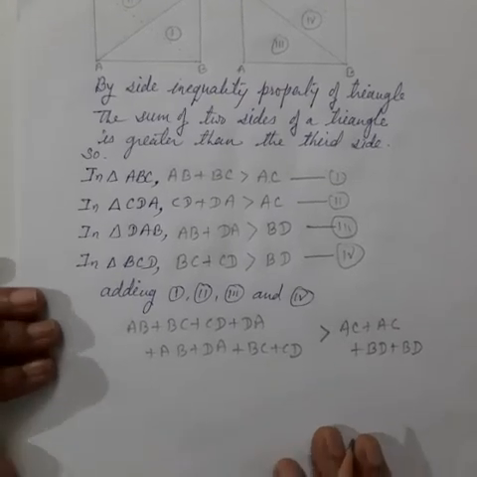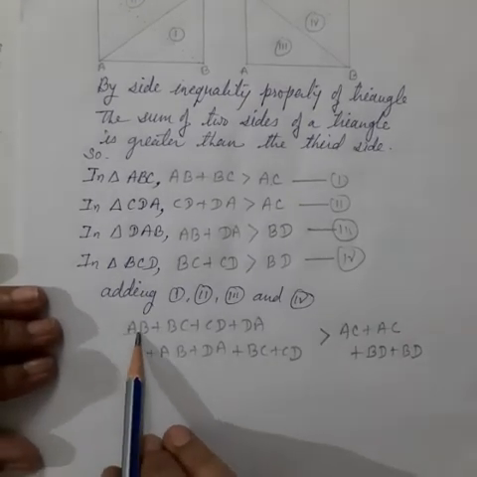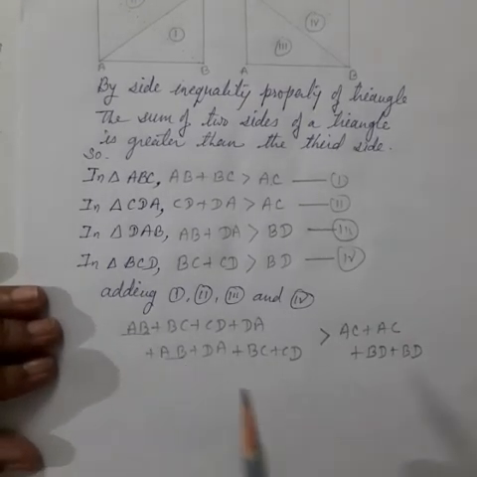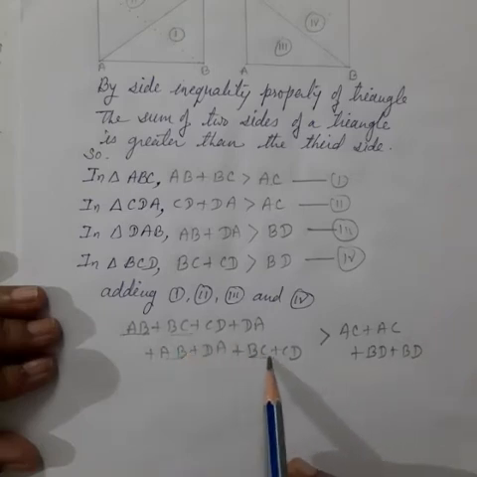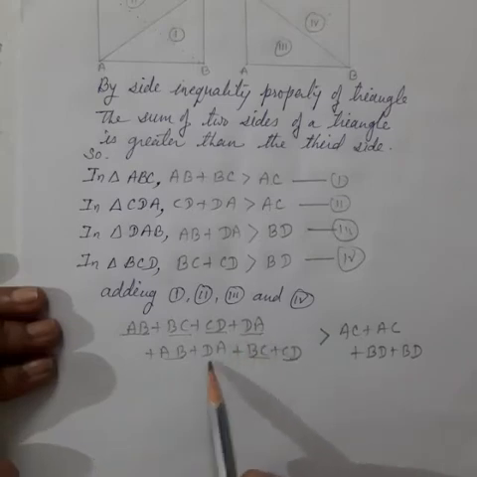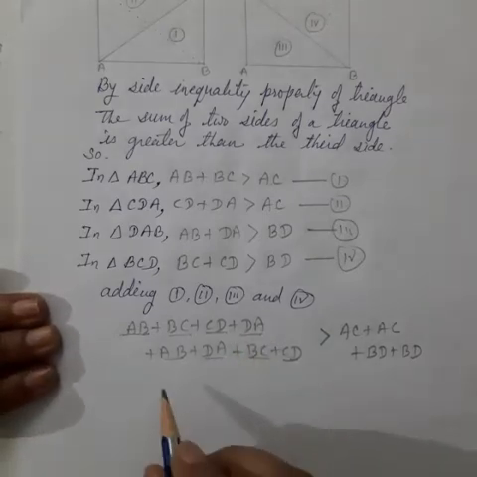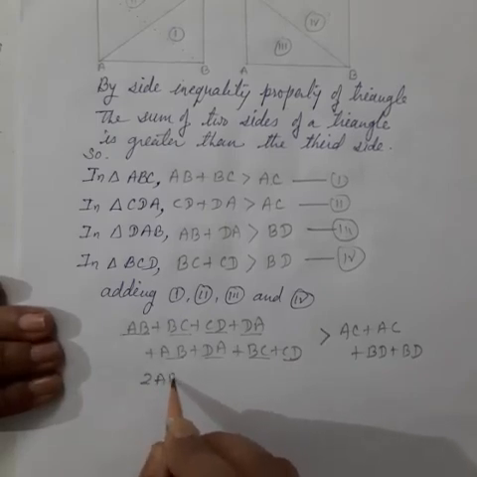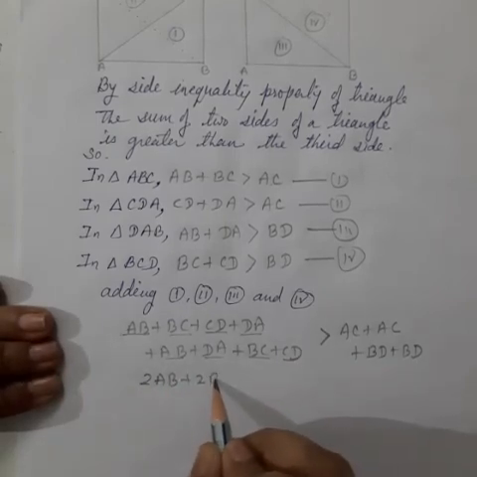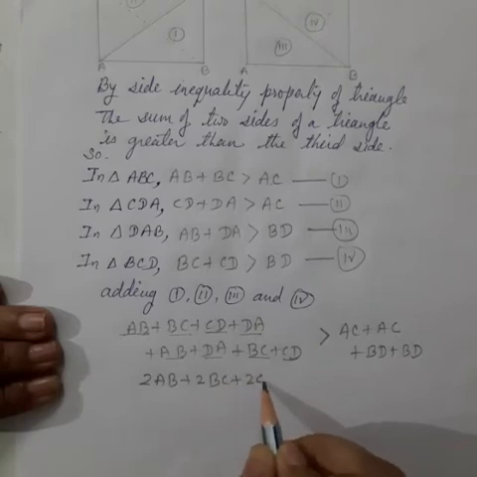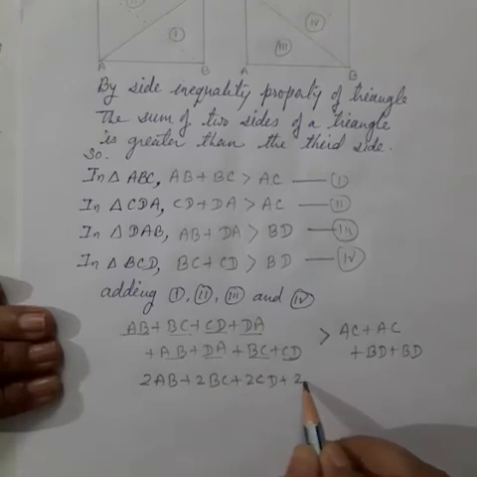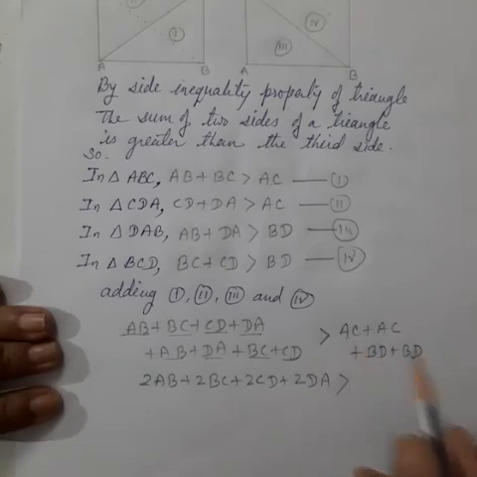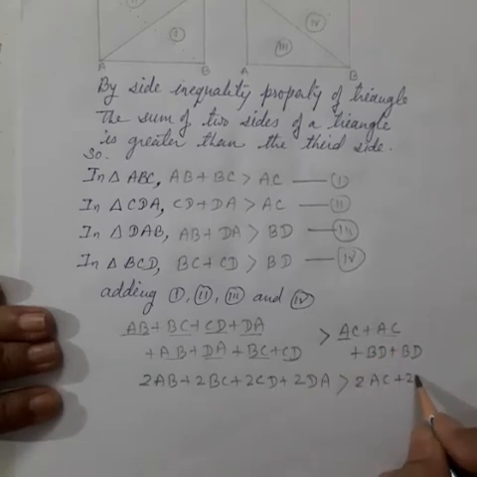Now you see here each line segment: AB plus AB is 2 times AB, BC plus BC is 2 times BC, CD plus CD is 2 times CD, and DA plus DA is 2 times DA. So on the left we get 2 times AB plus 2 times BC plus 2 times CD plus 2 times DA, and on the right hand side 2 times AC and 2 times BD.